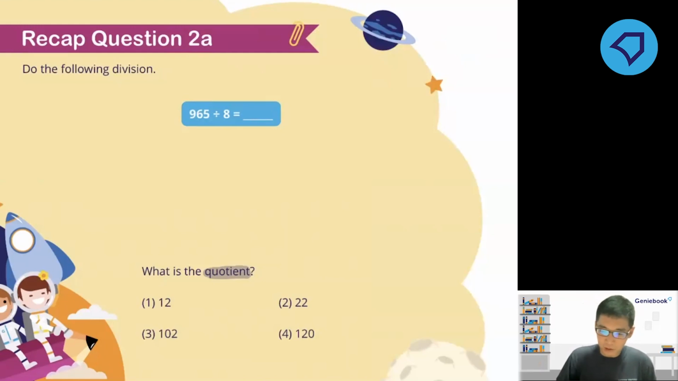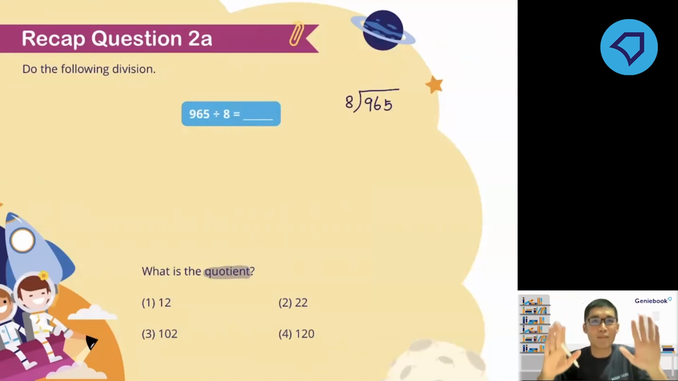The correct answer should actually be number 4. Yes, I see a lot of you pressed number 4, then asked me why it was the wrong answer. Number 4 is the correct answer. Let's go through this together. 965 divided by 8. Okay, calm down. I'll try my best to return you all these 5 bubbles later.